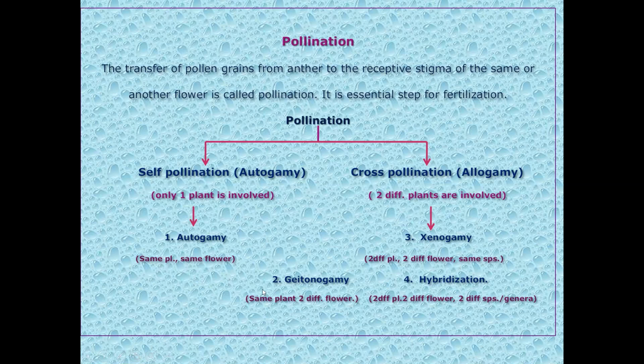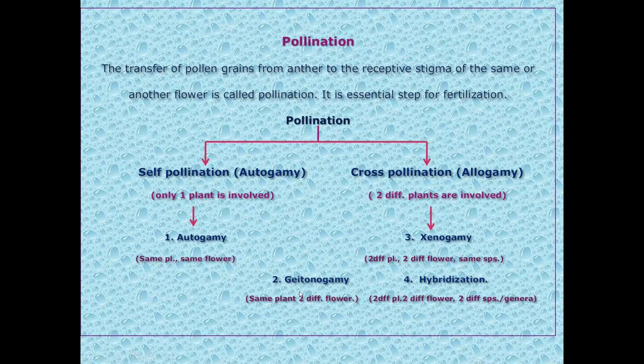But in both autogamy and geitonogamy, individuals produced after fertilization are genetically similar. The only difference is that in geitonogamy, two different flowers from the same plant are used, while in autogamy the same flower from the same plant is involved in the pollination.